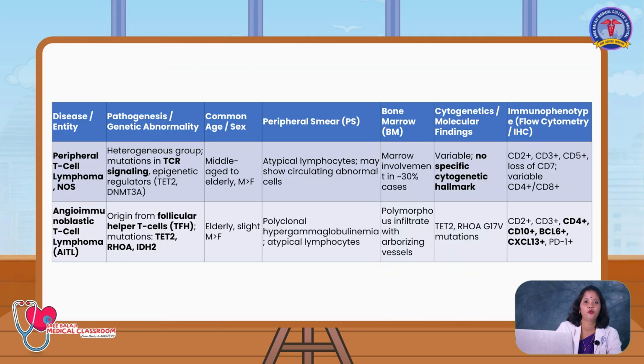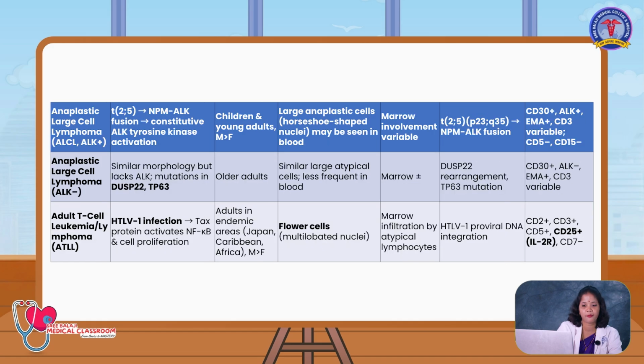Second, we are moving on to the neoplasms of mature T cells and NK cells. Neoplasms of T cells are further classified into peripheral T cell lymphoma, angioimmunoblastic T cell lymphoma, anaplastic large cell lymphoma, adult T cell leukemia/lymphoma, extranodal NK/T cell lymphoma nasal type, enteropathy-associated T cell lymphoma, hepatosplenic T cell lymphoma, Sézary syndrome, and large granular lymphocytic leukemia.